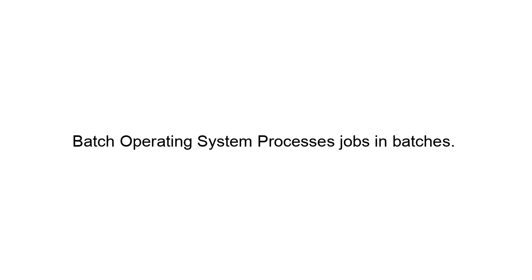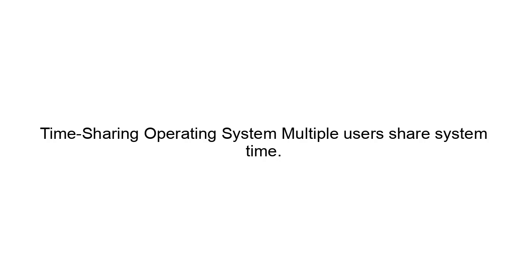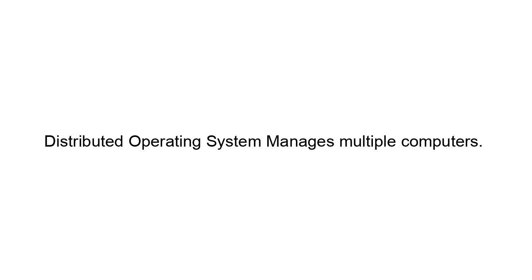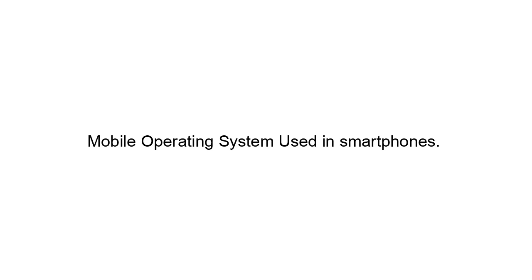Types of operating systems. Common types include batch operating system, processes jobs in batches. Time-sharing operating system, multiple users share system time. Distributed operating system, manages multiple computers. Real-time operating system, handles real-time applications. Mobile operating system, used in smartphones.